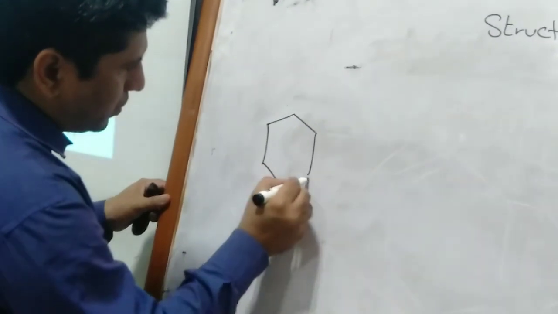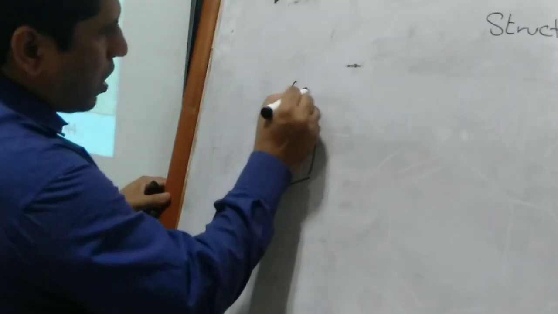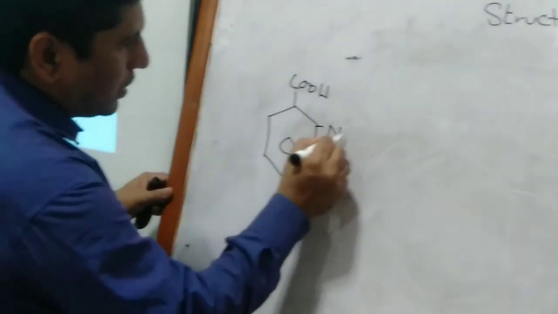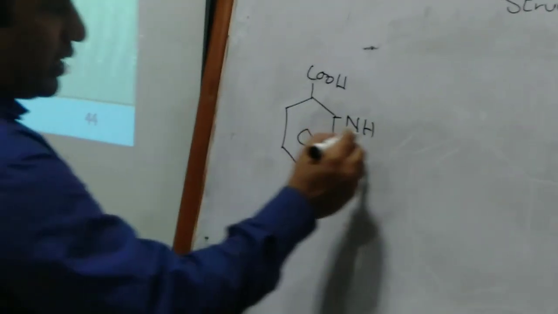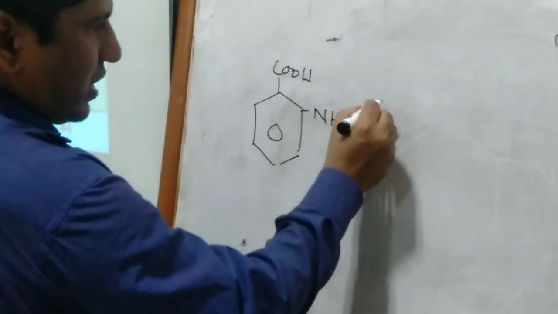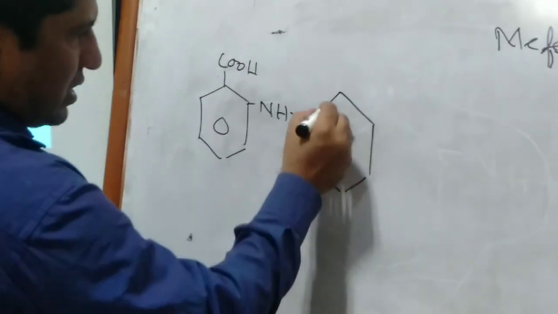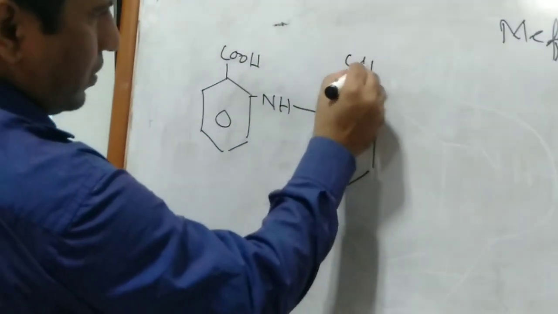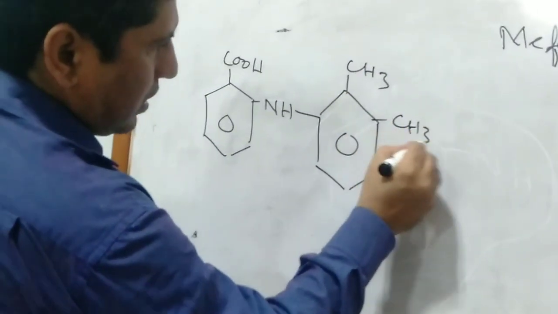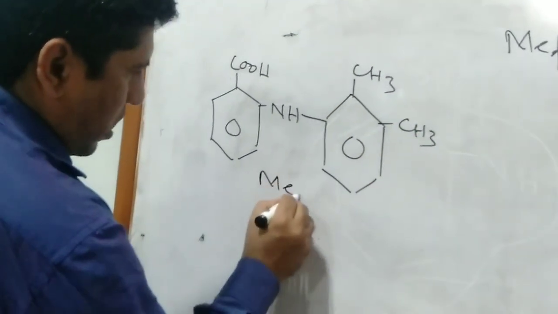As I told you, that is aminobenzoic acid or anthranilic acid. When it is attached with xylene or dimethylbenzene, that is called mefenamic acid.